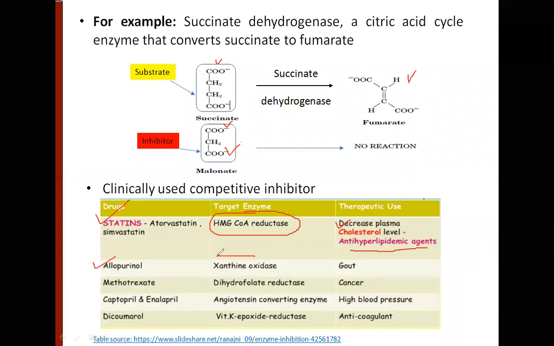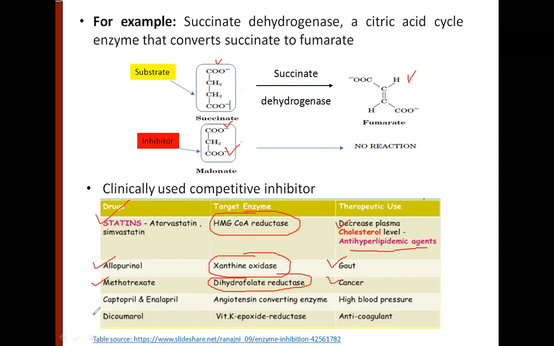This competitively inhibits xanthine oxidase, and it is prescribed in a condition called gout. Methotrexate is another compound which competitively inhibits what? Dihydrofolate reductase. This is the enzyme, and this is prescribed in some types of cancer.